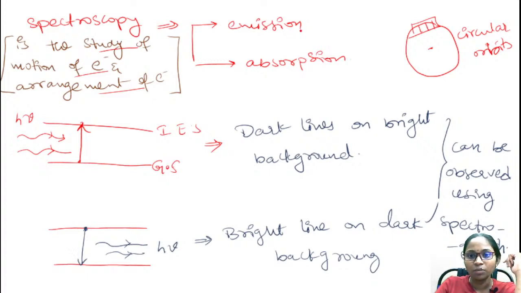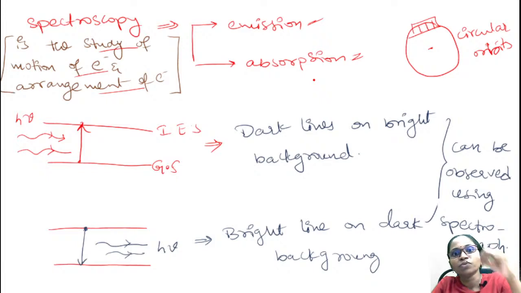So coming to the emission spectroscopy and absorption spectroscopy. Spectroscopy is of two types. One is emission spectroscopy and the other is absorption spectroscopy. Scientist Kirchhoff as well as scientist Joseph found that there will be emission and absorption spectrum which is radiated from the sun.